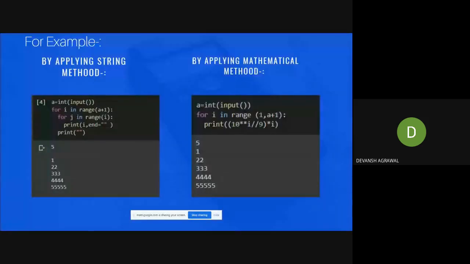Here is an example to print the pattern 1 2 2 3 3 3 4 4 4 4 5 5 5 5 5. We can get the output by two methods, by applying a string method and by applying a mathematical method. By applying the string method, the compilation time increases, and by applying the mathematical method, compilation time decreases, but we get the same output. This is the way we can find the solution to many problems, by dividing them into parts.